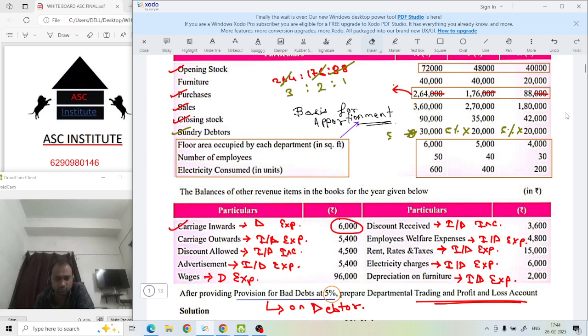How to do? Start with your trading and profit and loss account.